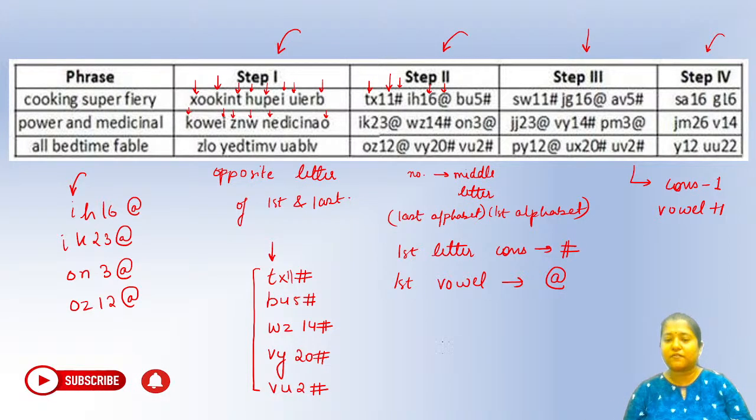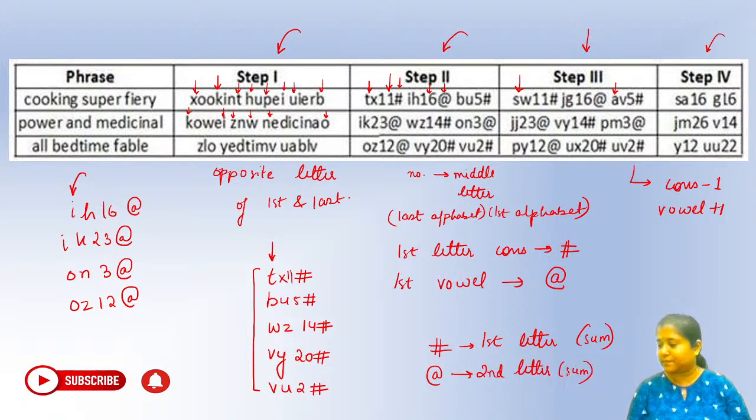For hash, what are we doing? We are taking S and A here, right? So you can see the first letters of the hashes are taken together and written. Similarly, we are taking the sum of the digits, and with @, we are taking the second letters together, and again the sum. So you can see S with A, because hash is where SW11 hash and AV5 hash.